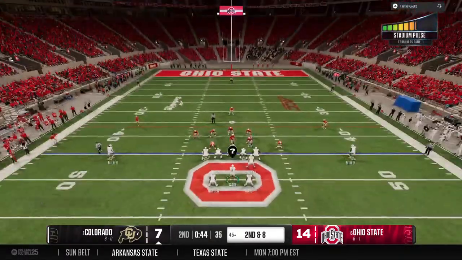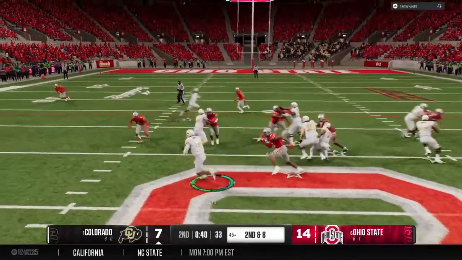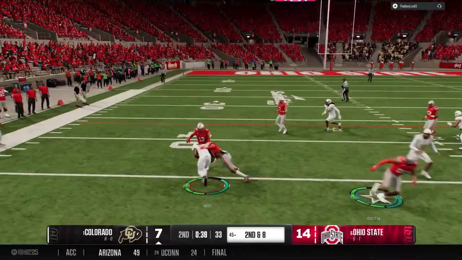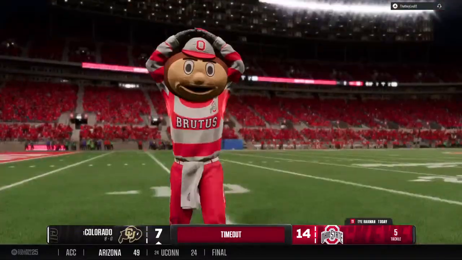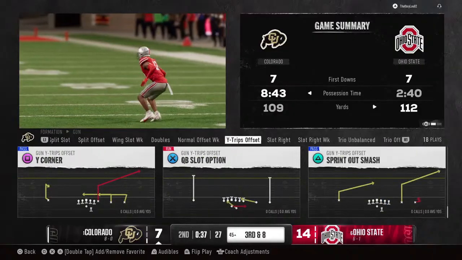2nd down. They'll run the option. He'll toss it to the back. Defense makes the tackle on the ball carrier. The offense will call a timeout. That's their second of the half.